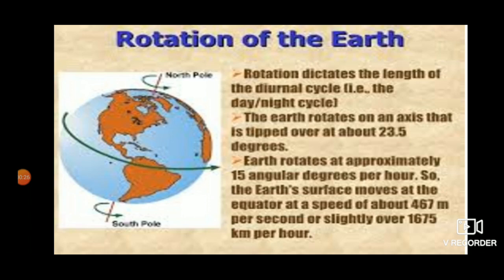This motion of the earth on its axis is called rotation. One complete rotation takes 24 hours or one full day. The period of rotation is known as the Earth day. In simple words, the movement of the earth on its axis is called rotation.